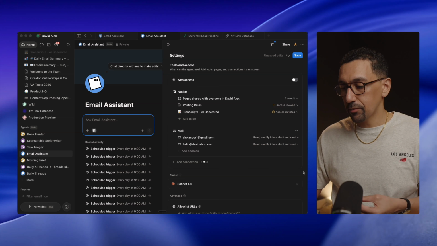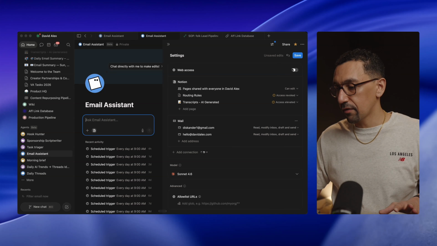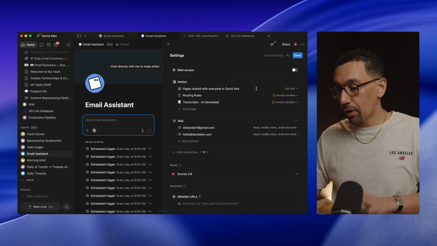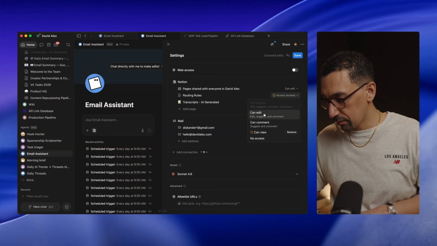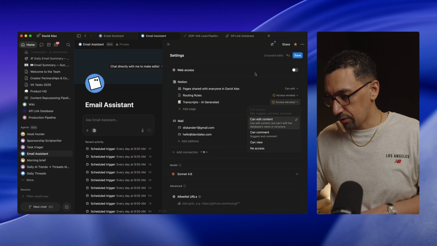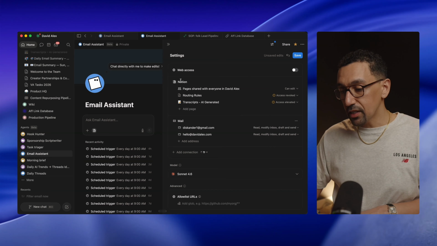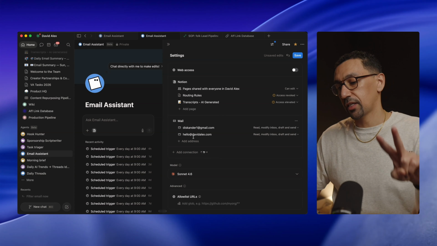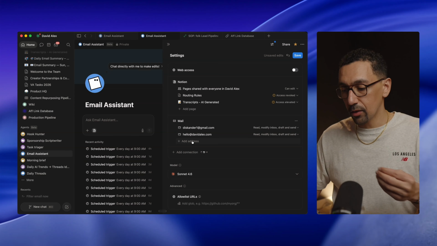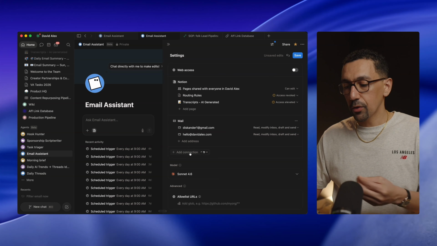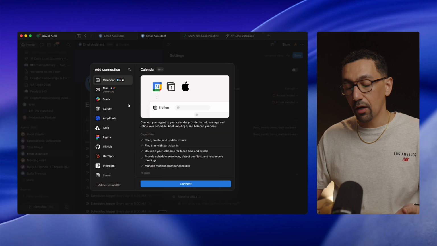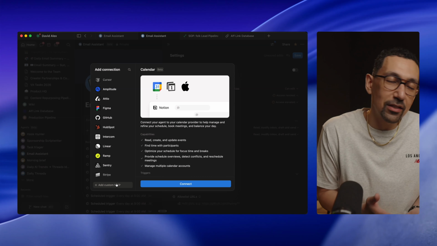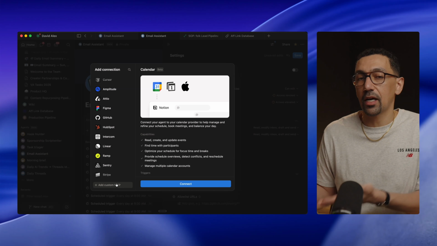When you talk about MCPs and connections and all of that stuff, even if I want to toggle on web access, I could do that, but you could see there's a bunch of access here. Let me just do this really quick. Okay, whatever, I can figure that out later. But basically, I can link Notion, I can link email, and as you can see, I have 2 email accounts connected here. I could add additional email addresses if I like, and I could also add any additional connectors as well. You could see the list here that is built out as of right now, and for any additional MCP out there, you could do a custom connection.